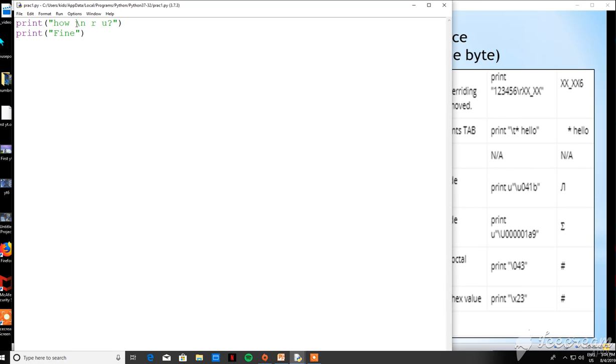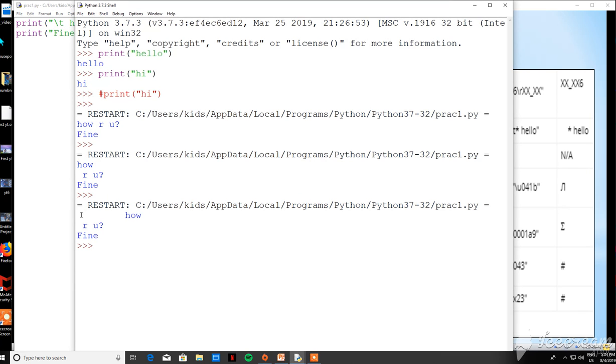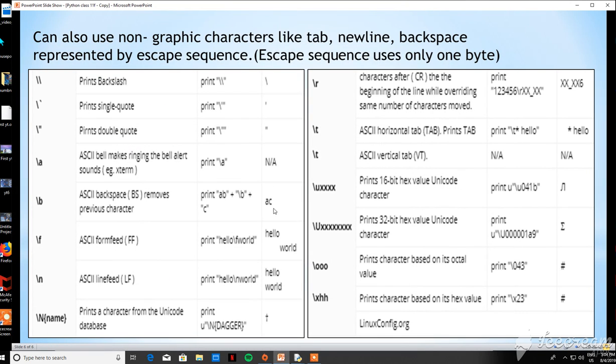\n is an escape sequence. It means enter, which is present on the keyboard. If I want to leave some space, I can write down \t, which is another escape sequence. Let us run and see the output. You can see a tab space has been left before how are you. This is the list of the escape sequences. That's all for today.